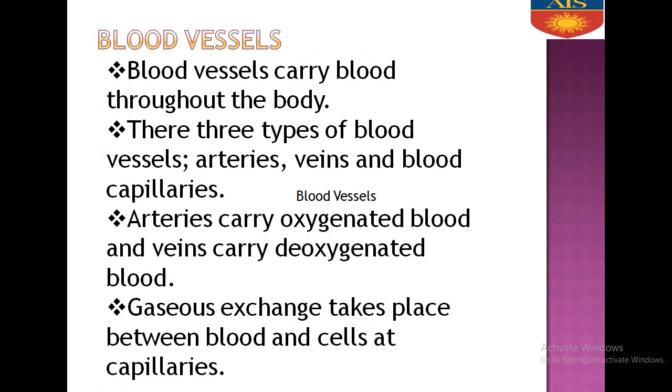Now we have read about blood and heart. The last topic is blood vessels. Blood vessels carry blood throughout the body. There are three types of blood vessels: arteries, veins and capillaries. Arteries carry oxygenated blood and veins carry deoxygenated blood. If you remember, I told you that the exchange of gases takes place in the lungs, in the alveolar capillaries. So these are the capillaries where the exchange of gases takes place between blood and cells. Clear?